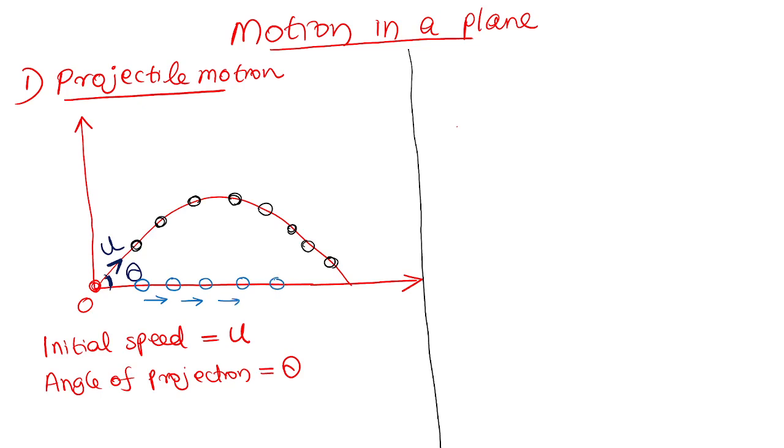So what will be the speed of the shadow? If the body is moving along the path, the shadow of the body will appear on the ground. If the body is moving, definitely the shadow will be moving. The speed of the shadow is what I am going to explain. This is said to be the horizontal component of u, the initial speed of the shadow. The shadow is actually moving along the ground. The initial speed of the shadow we can find using some trigonometry. I will explain everything from A to Z, otherwise you cannot understand the concept.